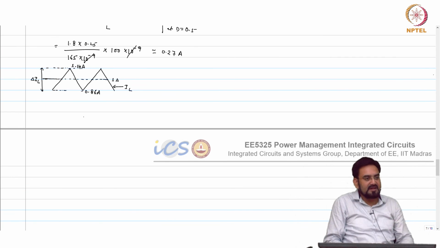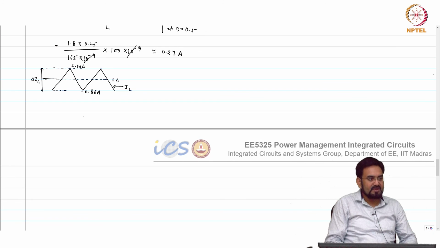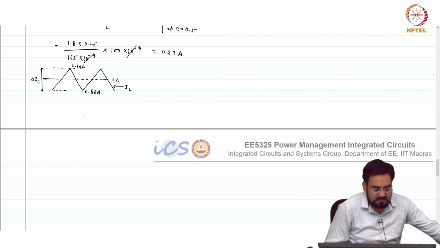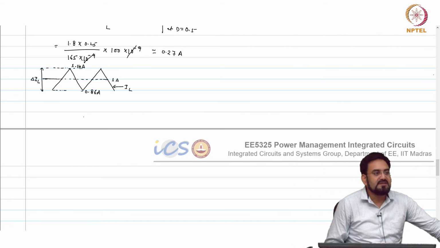Let us say you are operating at very low load current, and you have a very tight spec on the output ripple for a small range of load, then you are forced to operate in CCM. So you cannot choose a very small value of inductor, you may have to choose a higher value. It all depends on what kind of ripple requirement you have, and then considering the RMS losses you have to back calculate the efficiency and see whether it is meeting or not.